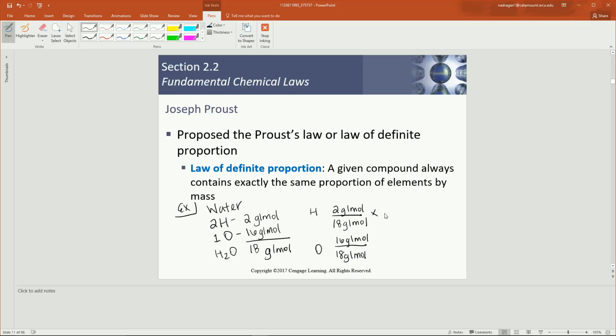So when we do that math, we can multiply by 100 to get our percentages. So for hydrogen, we get 11%, and for oxygen, we get 89%.